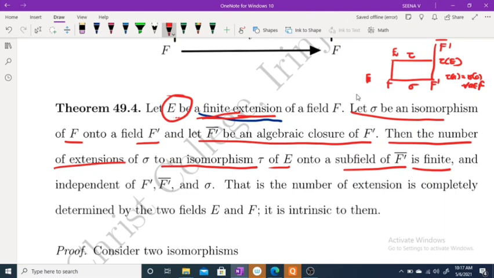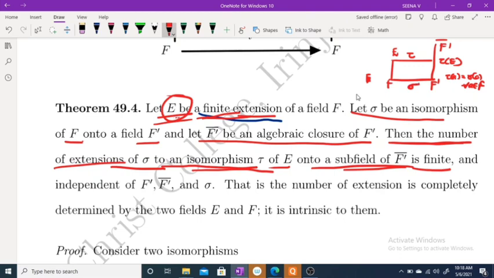Here the theorem says: let sigma be an isomorphism of F onto a field F dash, and F dash closure be an algebraic closure of F dash. Then, as E is a finite extension, the number of extensions of sigma to an isomorphism tau onto a subfield of F dash closure is finite.